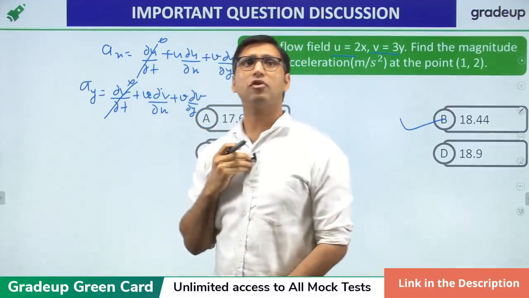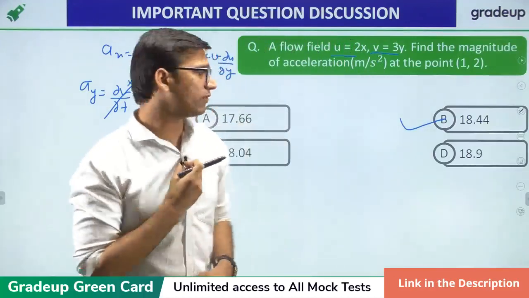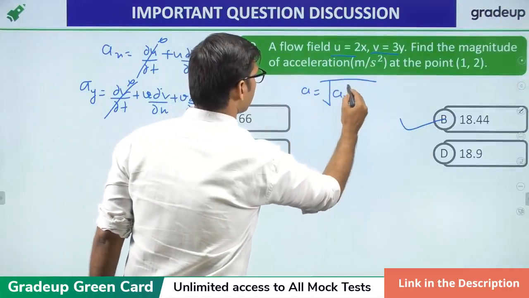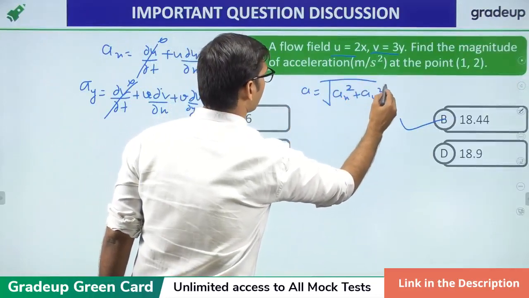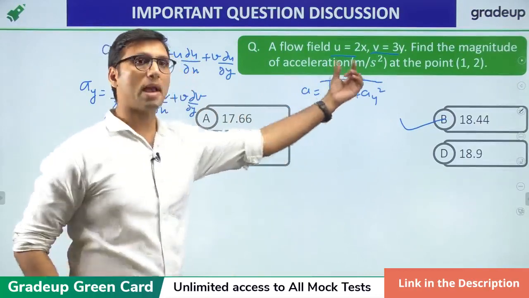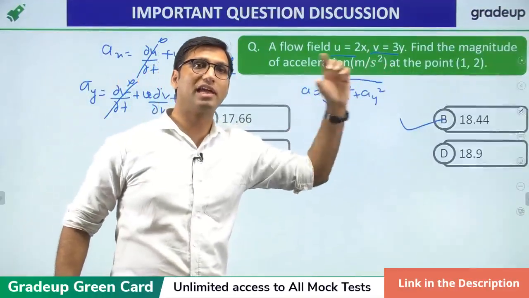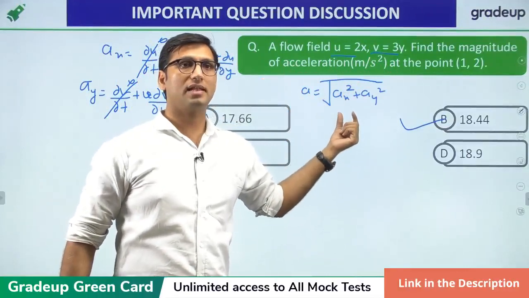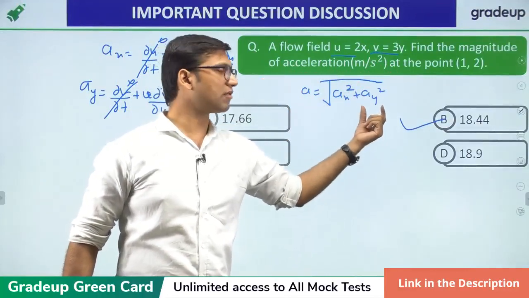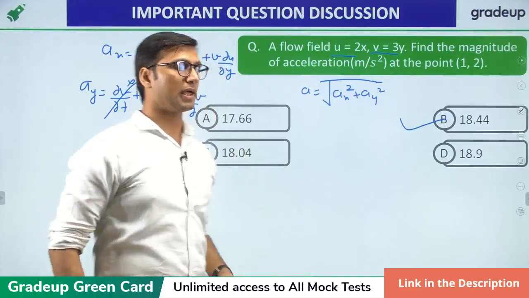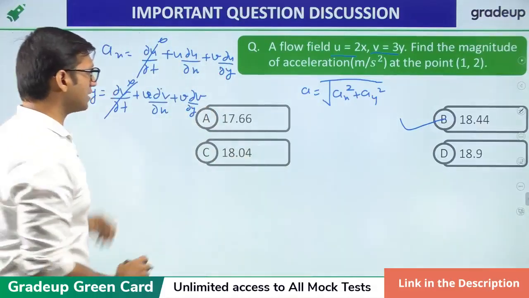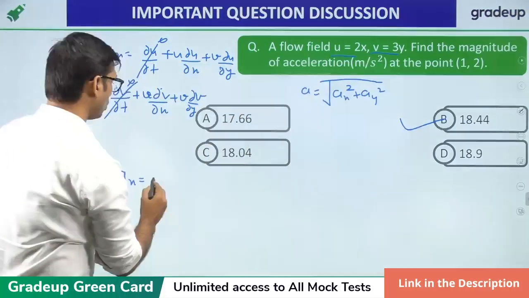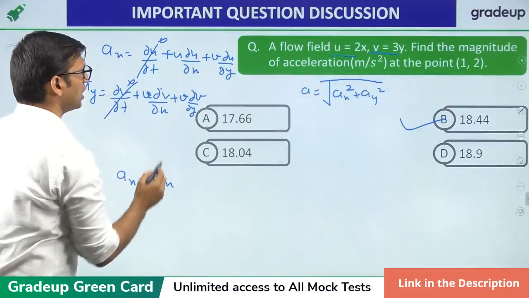Now, we have to find the total acceleration. Total acceleration will be equal to the square root of the acceleration in the x direction squared plus the acceleration in the y direction squared, because it is a two-dimensional flow field, the flow is varying in two dimensions. Now, acceleration in the x direction, ax, will be equal to u, that is 2x, into du by dx.